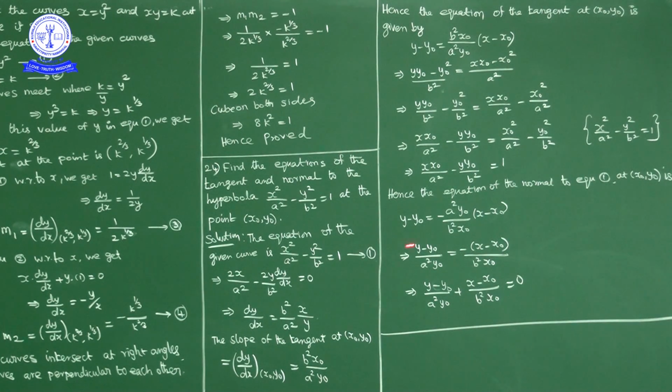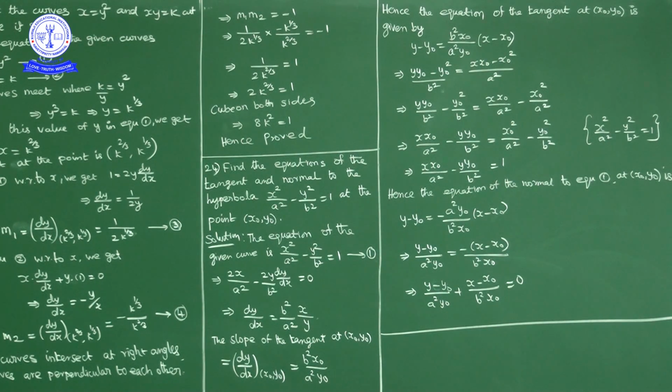So what is the given equation of curve? The given equation of curve is x^2/a^2 minus y^2/b^2 equal to 1. This is the equation of hyperbola. Now differentiate with respect to x. So x square derivative is 2x by a square, minus y square derivative 2y by b square into dy by dx is equal to the right hand side derivative, 0. Write this term this side, and cross multiply the remaining part this side. What we get, dy by dx is equal to b square x by a square y. This is dy by dx.